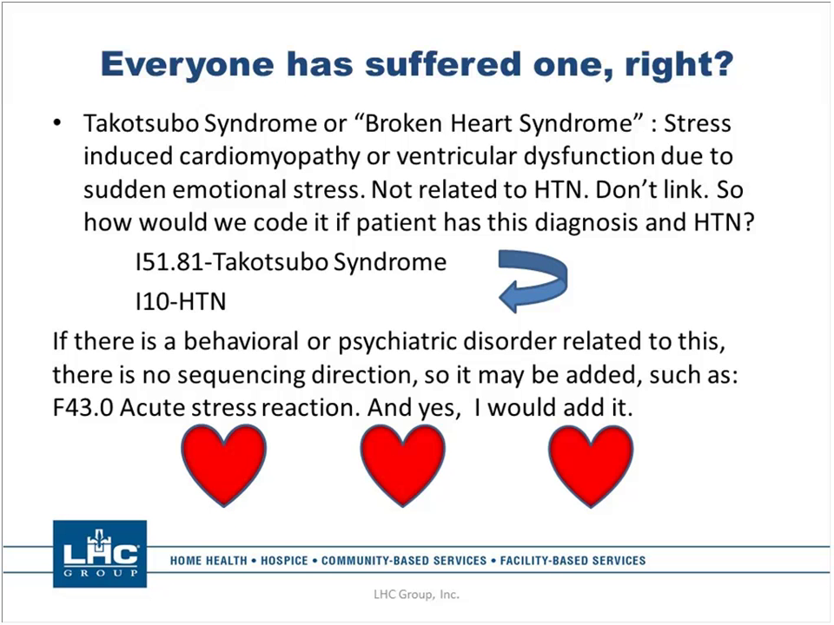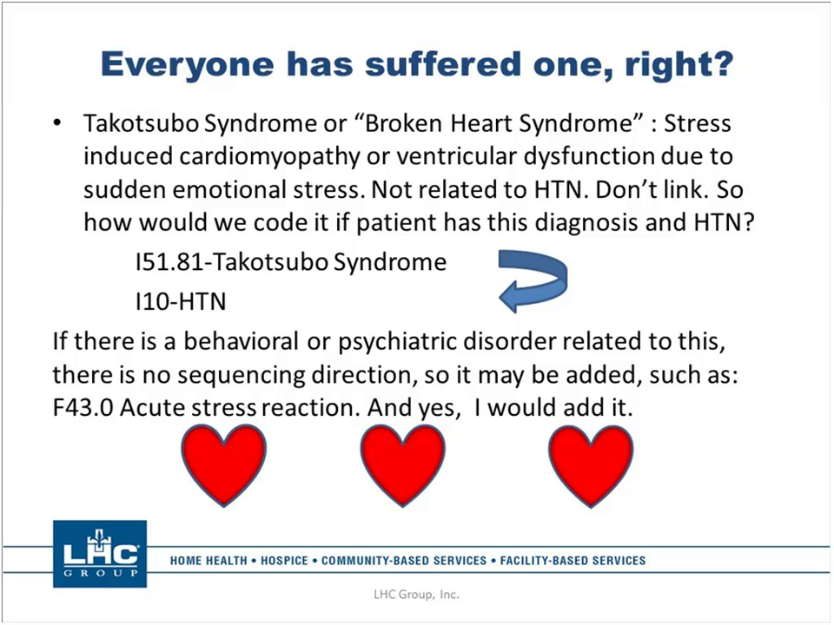So keep in mind that this is one of those diagnoses that is not related to hypertension. It's not one of those situations where you're going to be looking for the physician to actually document this is unrelated to hypertension. You just have to know that. So make sure that you're not linking this particular syndrome to hypertension. So how would we code it if the patient has this diagnosis and hypertension? You simply would code it with the I51.81 code and then the hypertension code, and this arrow means that they can be sequenced in either order depending on what your focus of care is.